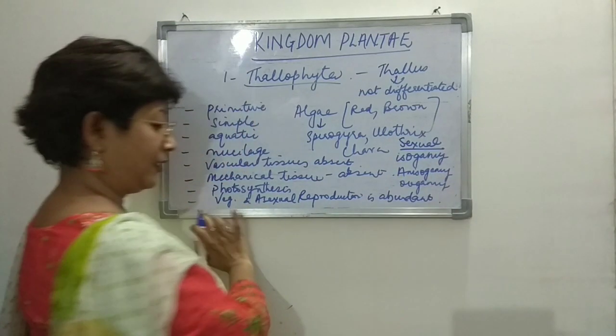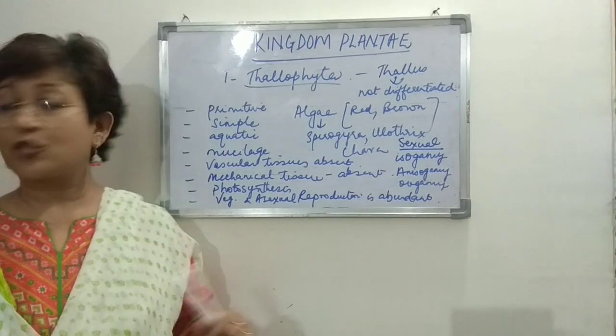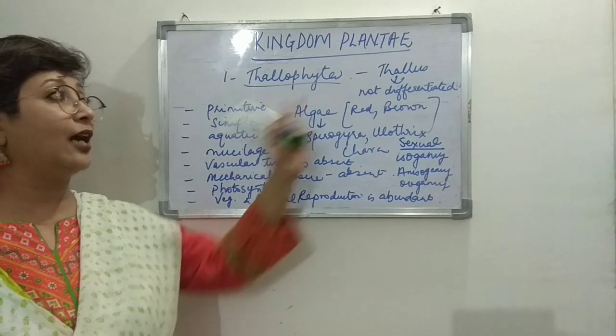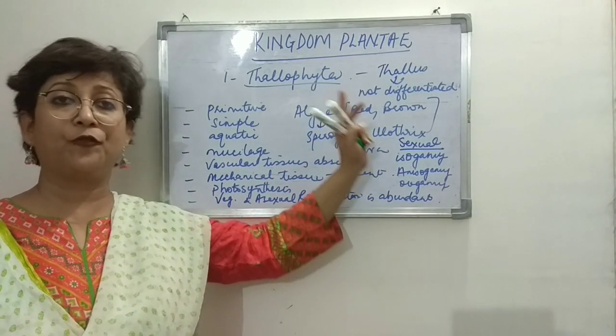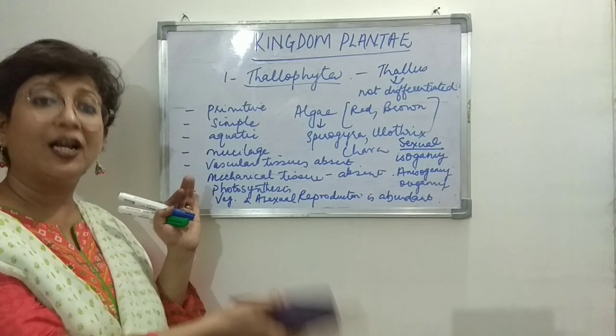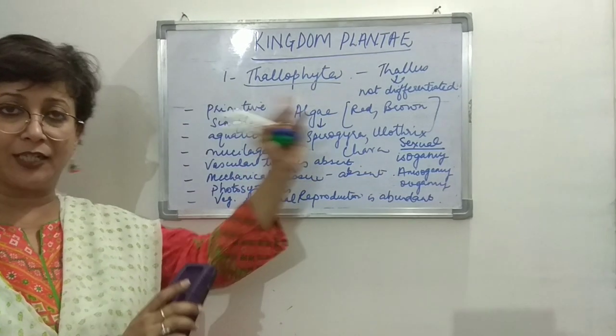But this is rare. This is the most common method of reproduction in thallophytes, right? So that's about the first category, Thallophyta, having a thallus-like structure. Thallus means not differentiated into root, stems and leaves, and they are mostly aquatic, but they are photosynthetic, right? The primitive group of the plant kingdom, right?